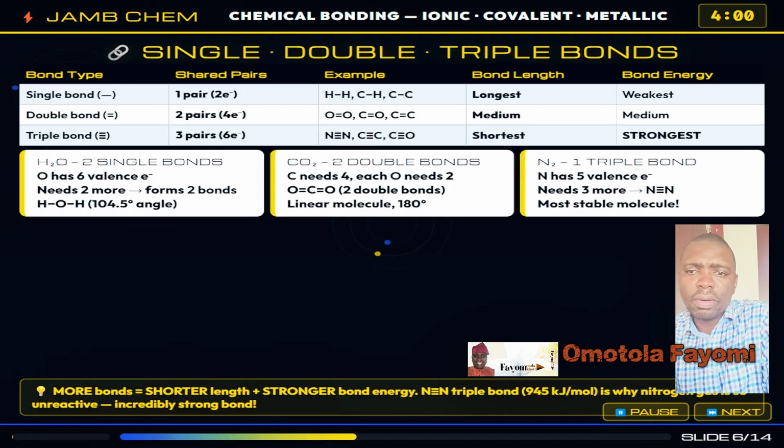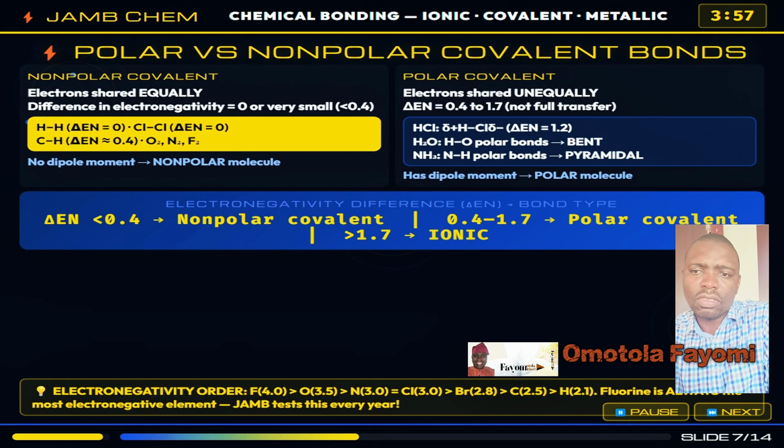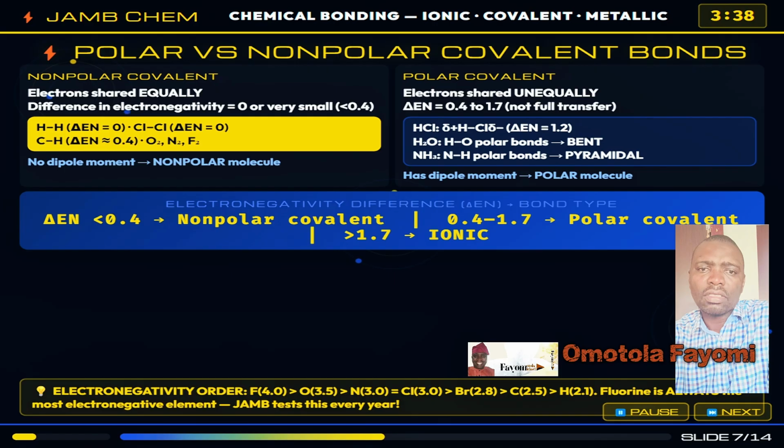Not all covalent bonds are created equal. When 2 atoms with the same or very similar electronegativity share electrons, they share them equally. We call this a non-polar covalent bond, like in hydrogen H2, chlorine Cl2, oxygen O2, nitrogen N2. In all these cases, both atoms are identical, so there is 0 pull to either side. The electrons sit perfectly in the middle.